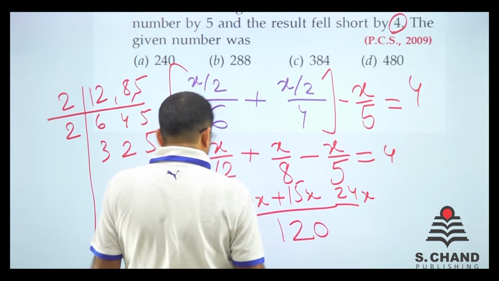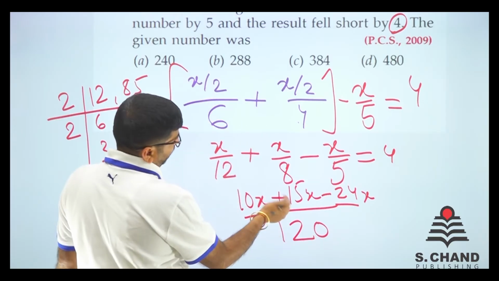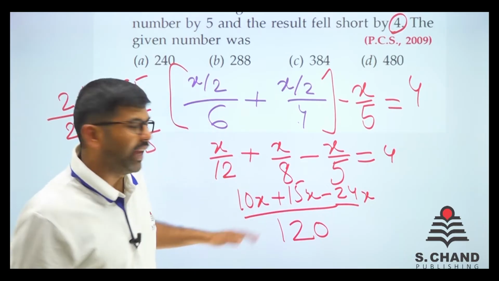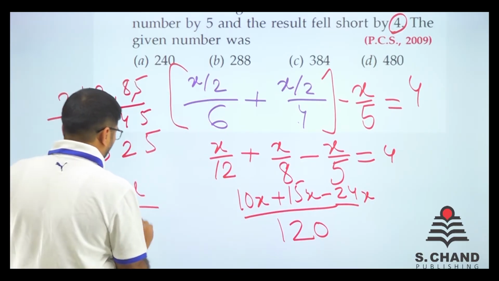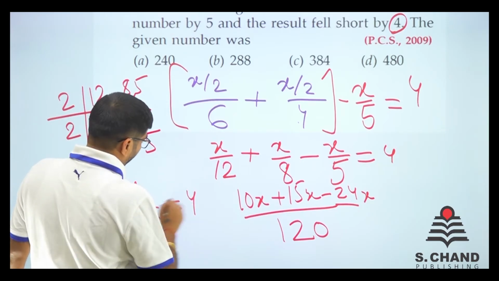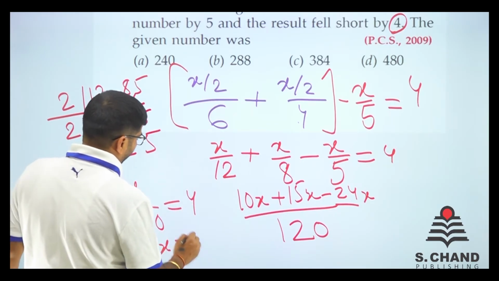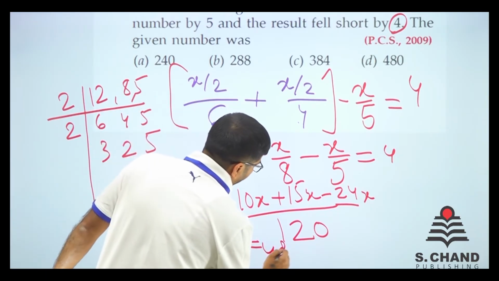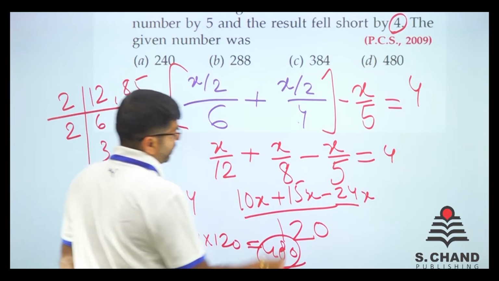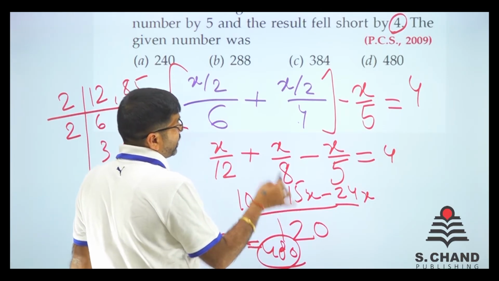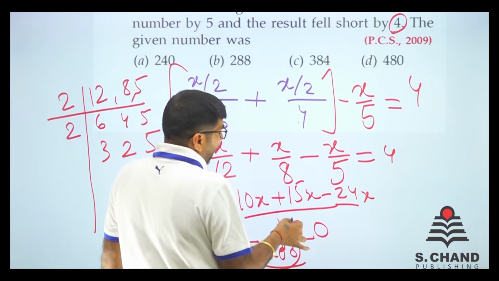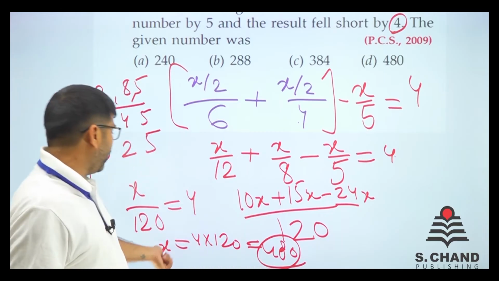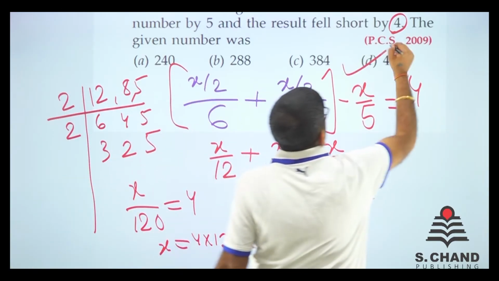It is minus. So it is 25x minus 24x. It comes only x. So x upon 120 is 4. So x is equal to 4 into 120, which is 480. What we do is: 10x plus 15 is 25x, 25x minus 24x is x, and 120 goes here. So 120 into 4, that is 480, and x equals 480. Here is the answer, right?